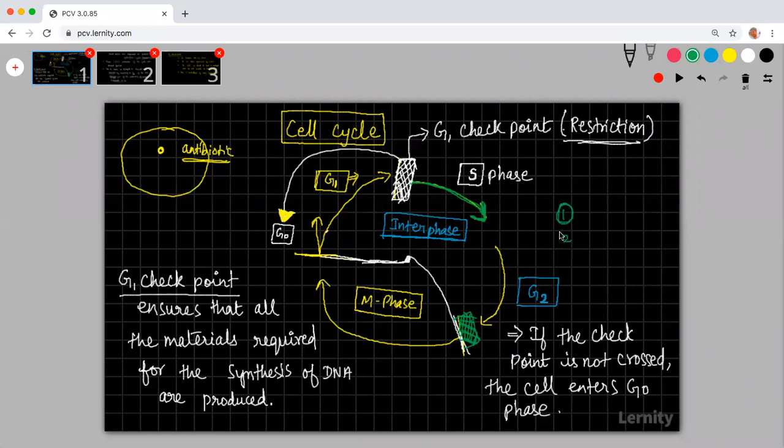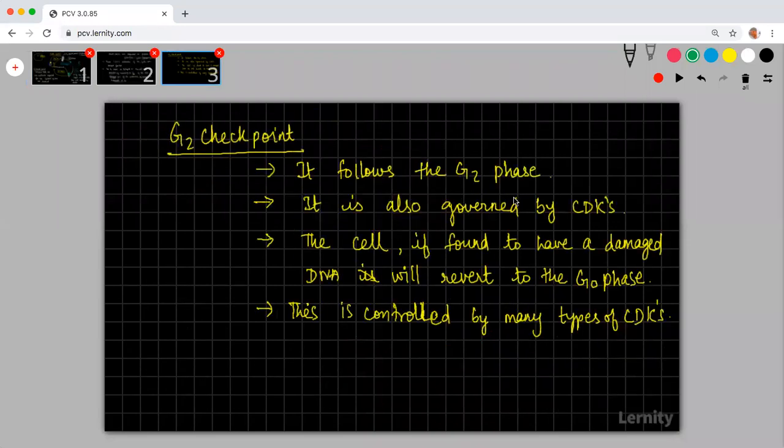The second thing it will try to check is whether whatever is required to be produced in G2 is produced properly. Suppose either of these two things is not happening, what will happen? This will revert the cell back to G naught phase. So it will go for a quiescent stage where it will stay calm and will not be ready for division. So the G2 checkpoint is also governed by CDKs.